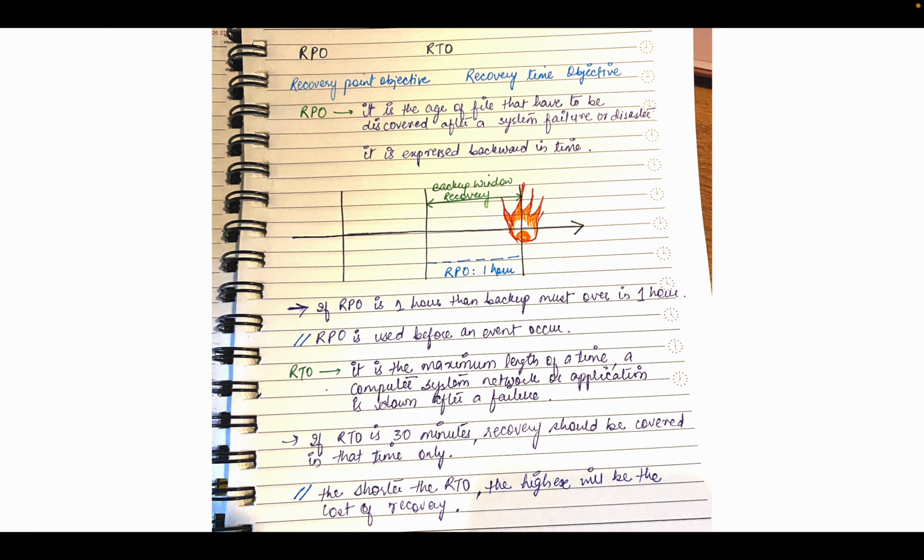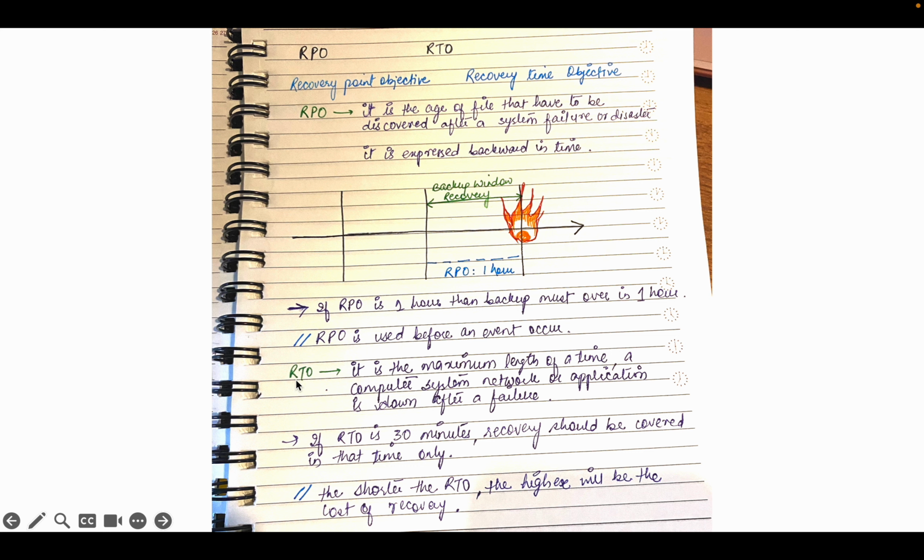If RPO is 1 hour, then the backup must be done in 1 hour. RPO is used before an event occurs.